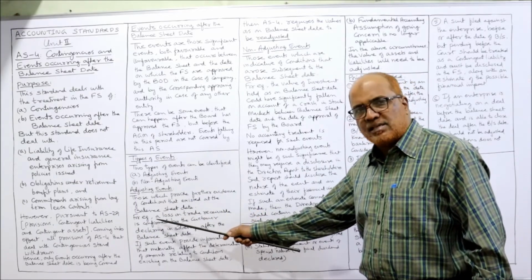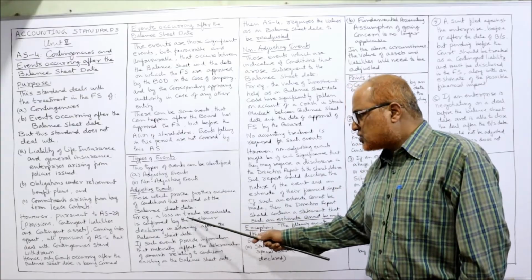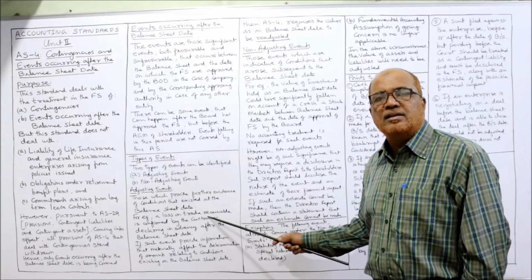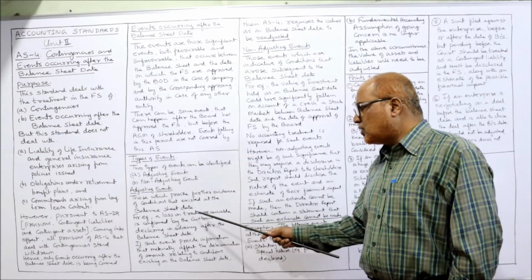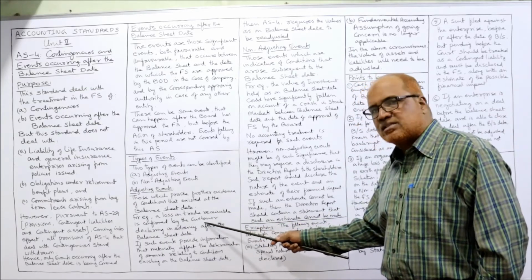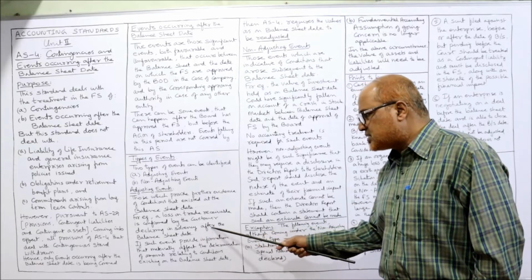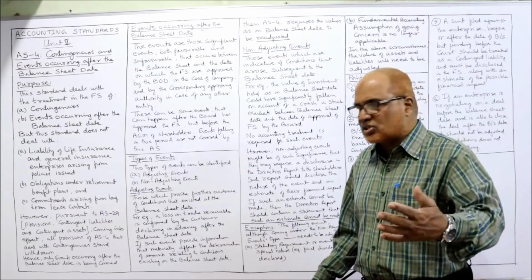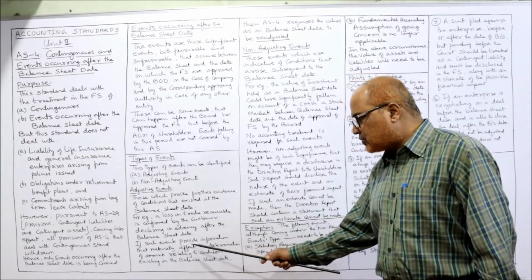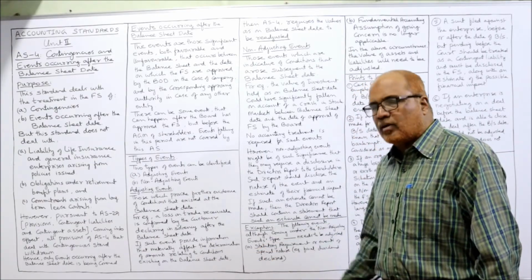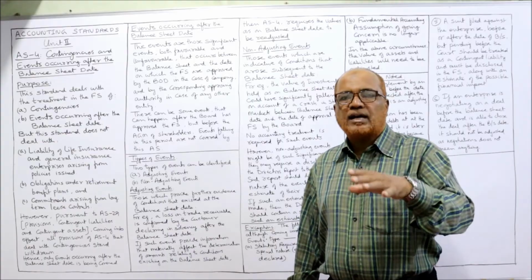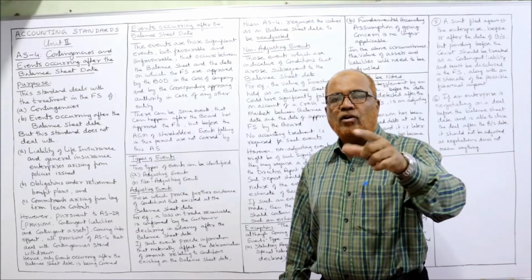For example, I have also given here, a loss on trade receivable. Trade receivable means credit customer, debtor. A loss on trade receivable is confirmed by the customer declaring insolvency after the balance sheet date, whatever I just now told you. Such an event provides information that materially affects the determination of amounts. If we do not consider this event, then what will happen?